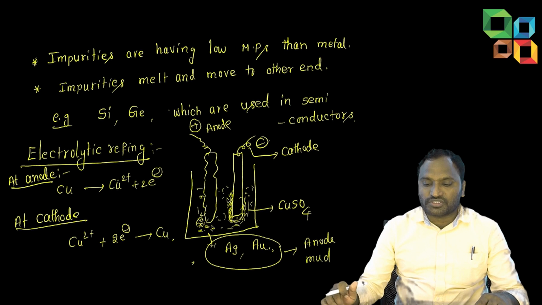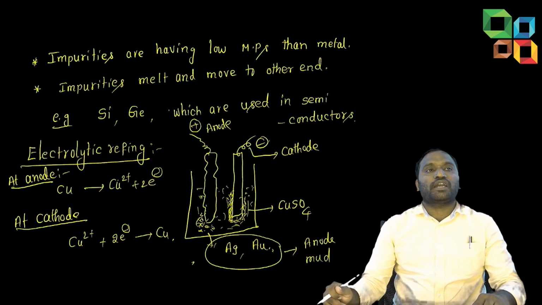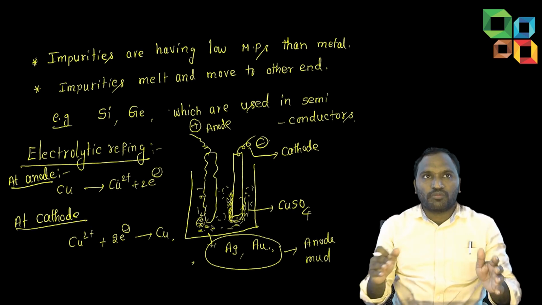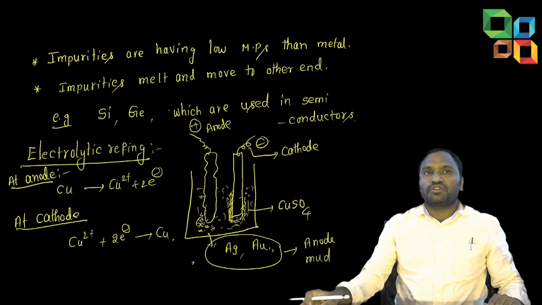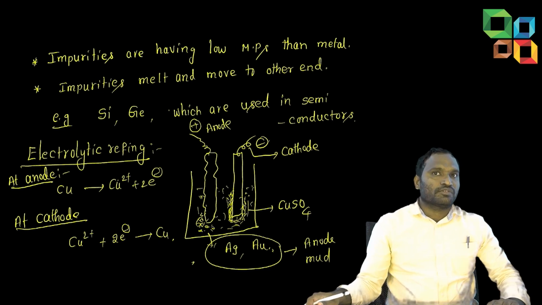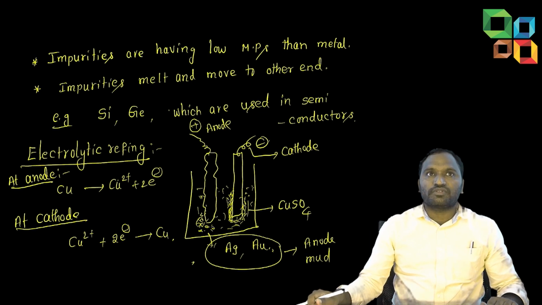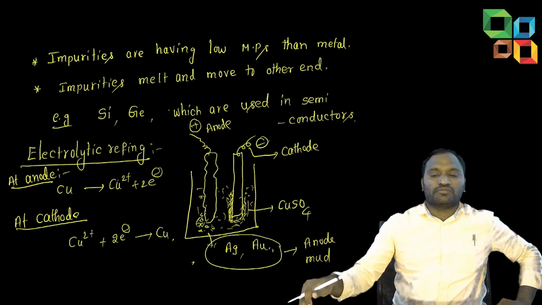This is about the zone refining process. Next, the electrolytic refining process. Impure metal acts as anode, pure metal acts as cathode. The respective metal sulfate solution is taken as electrolyte. On passing electrolysis, impure metal is oxidized to the respective ionic form. Then slowly it moves to the cathode, where it undergoes reduction and deposits. In this way, we are refining. It is especially for copper ores, copper metal and so on.